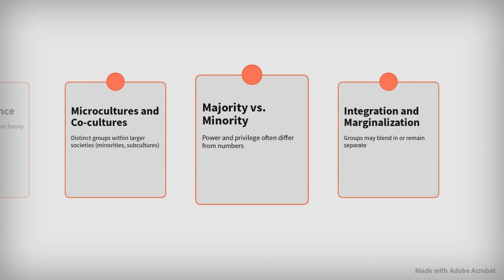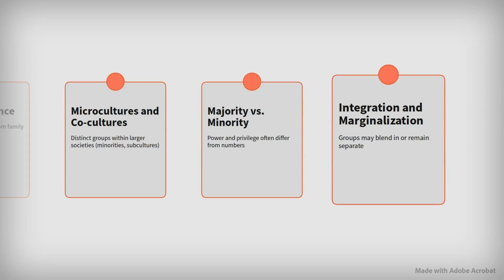Majority versus minority status often reflects power and privilege, not just numbers, shaping how groups interact and are treated. Integration and marginalization describe how some groups blend into mainstream culture, while others remain separate or are excluded.